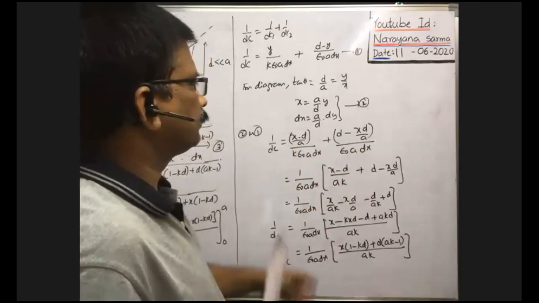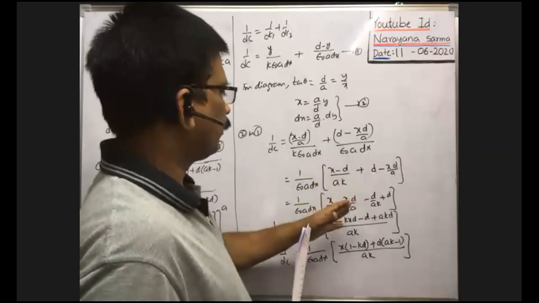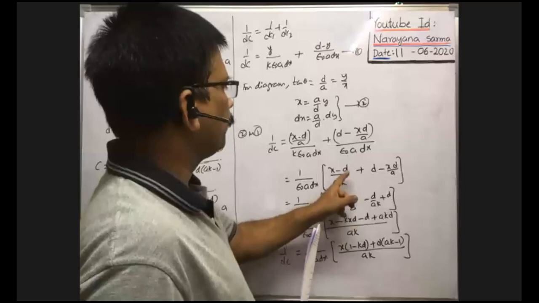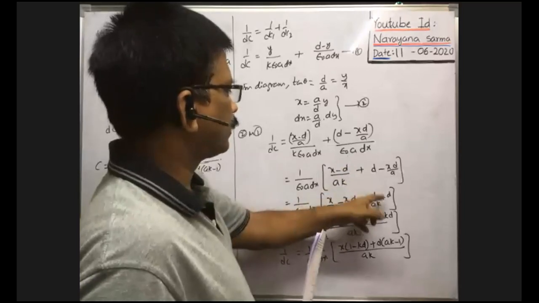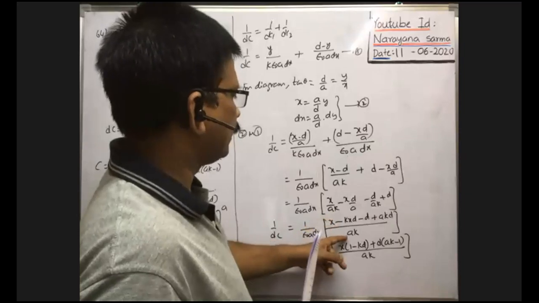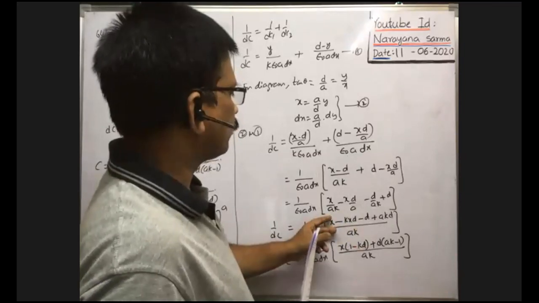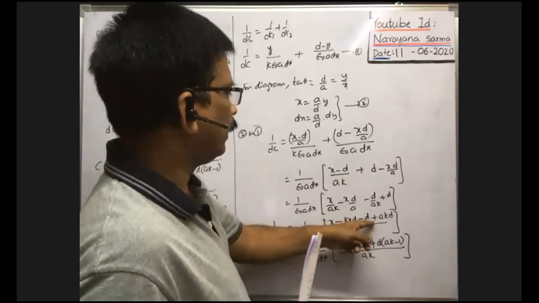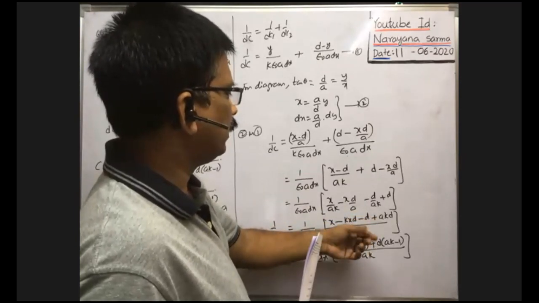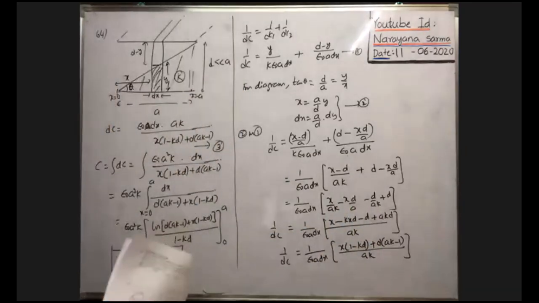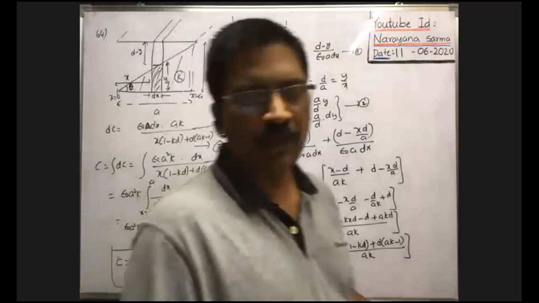So when you take LCM, x terms we have written aside, x by ak minus xd by a minus d by ak plus d. Then we have taken LCM, total ak, so x minus kxd minus d, as ak is there, plus d into ak into d. Okay, if you simplify them, you will get this answer. Okay, next.